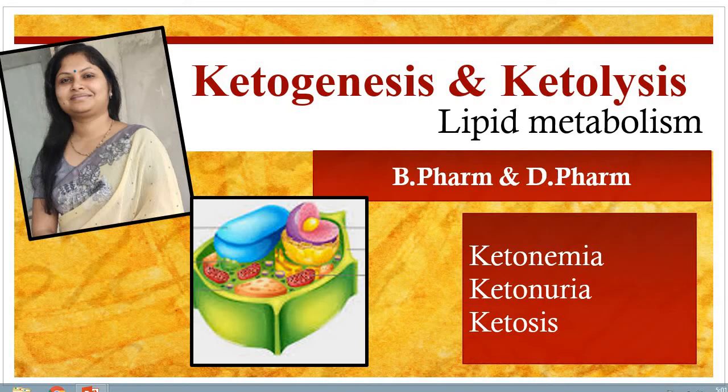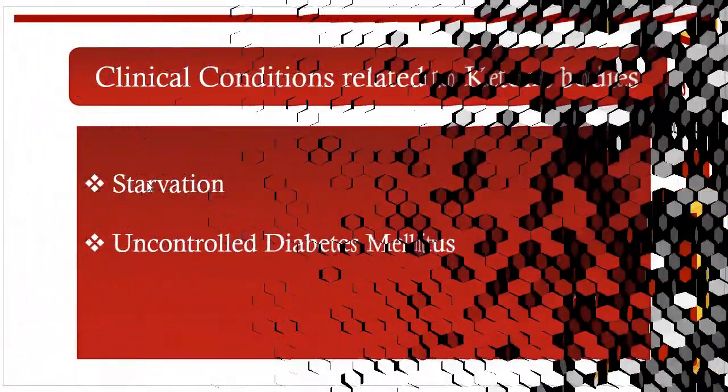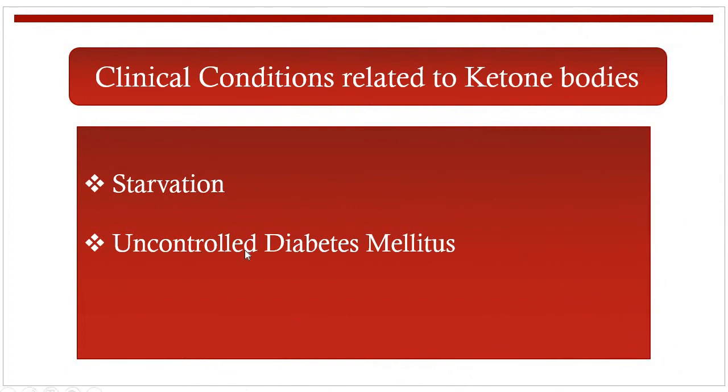So in normal conditions, the acetyl coenzyme A formed from fatty acids can enter and get oxidized in the TCA cycle only when carbohydrates are available in the body, as we have already discussed in our previous lecture. But during starvation and diabetes mellitus, the acetyl coenzyme A takes an alternate route for the formation of ketone bodies.